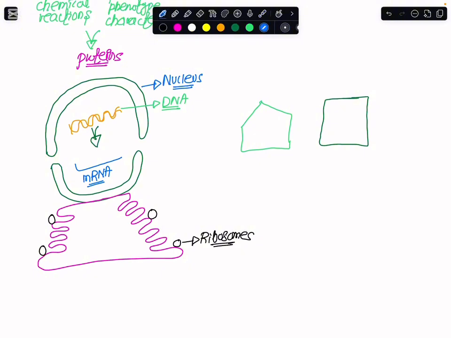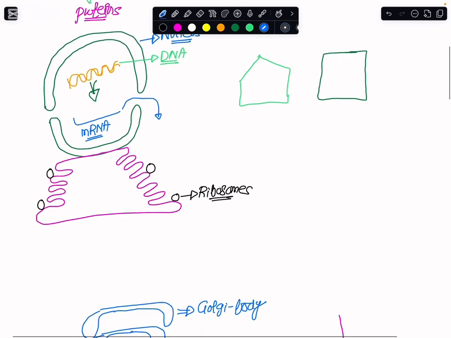Now what happens next is that this messenger RNA will leave the nucleus through the nuclear pores, and after leaving through the nuclear pore, it would come and insert itself into the ribosomes. For the ribosomes, you just need to know that they are responsible for making the protein. Now, how is the protein formed in our body?